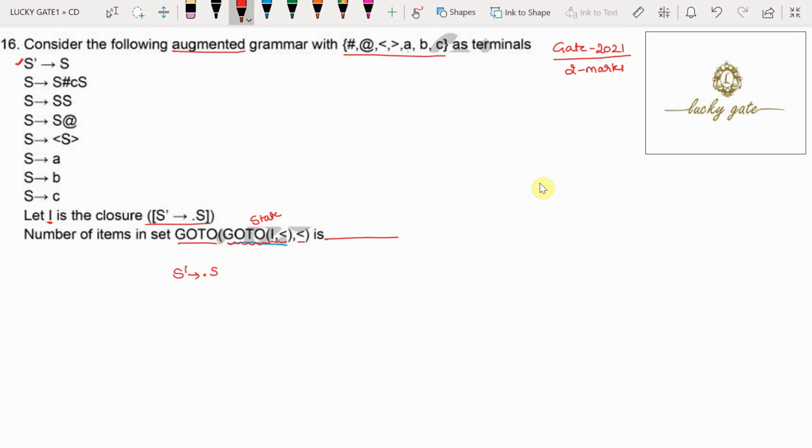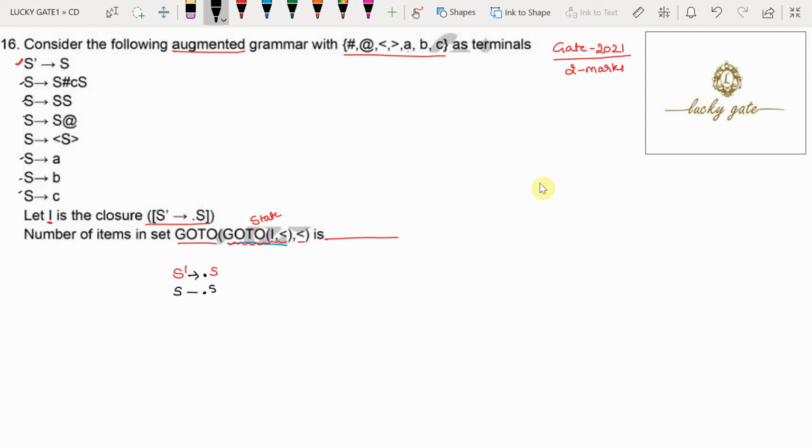Now have a look at what is possible with S' tends to dot S, because whenever S' tends to dot S is there, we have to write the S productions in the closure set. What were the S productions? We have 1 2 3 4 5 6 7, all 7 productions, you have to write in the same closure set with dot at the beginning.